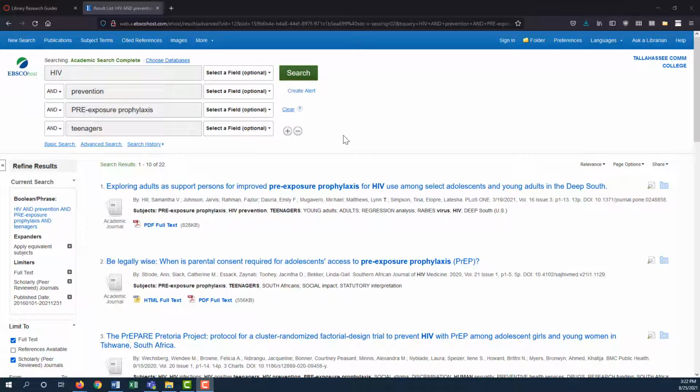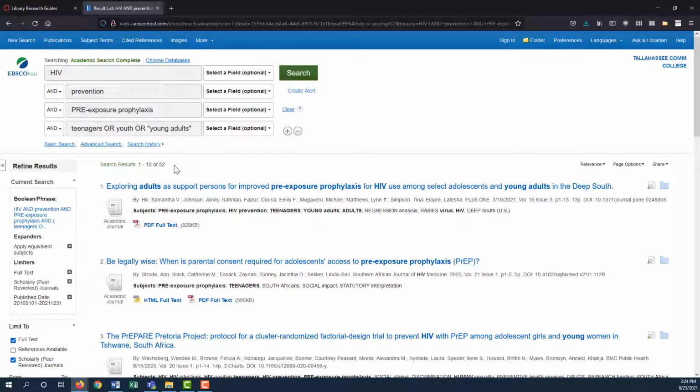Depending on your topic, you may not have to narrow your results quite this much. If you need to expand your results instead, you can do so by adding synonyms on the same line connected by the word or. For example, instead of just teenagers, I can search teenagers or youth or young adults. Putting these words in quotation marks searches for this phrase in this order. This brings me to 52 results.